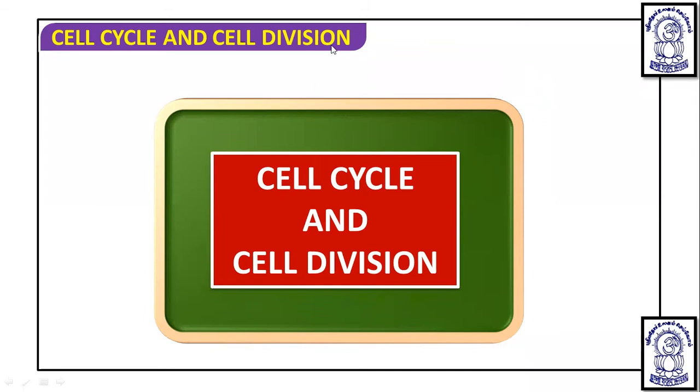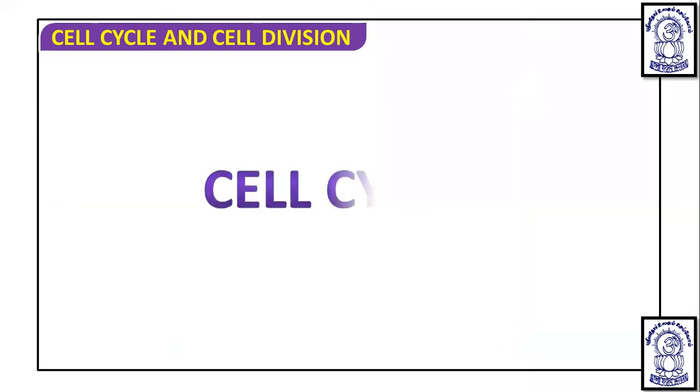Dear students, today we are starting one new chapter of cell biology, that is cell cycle and cell division of class 11th. In this chapter, we are going to discuss first the cell cycle, and then we will talk about cell division. And in cell division, we will be discussing mitosis and meiosis. So cell cycle first we are going to understand.